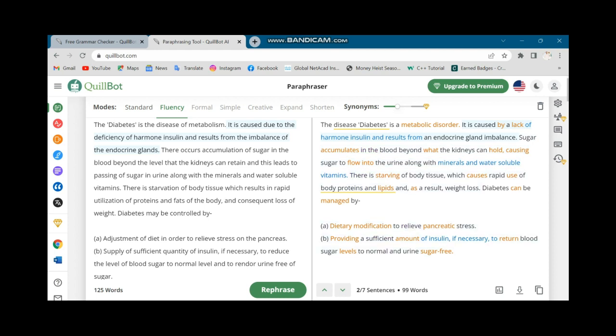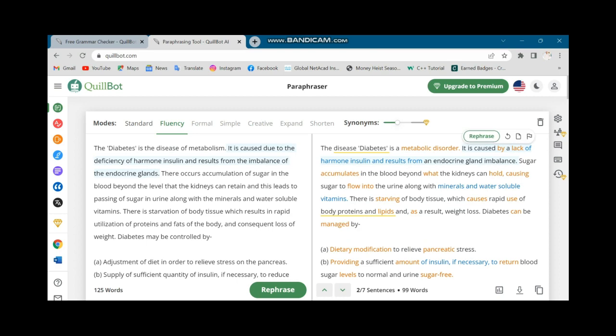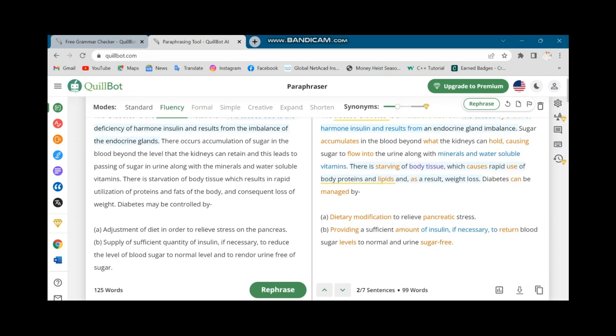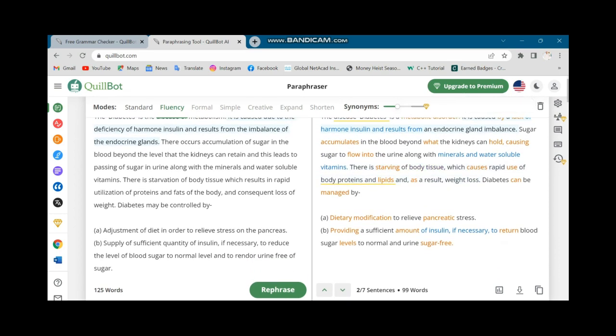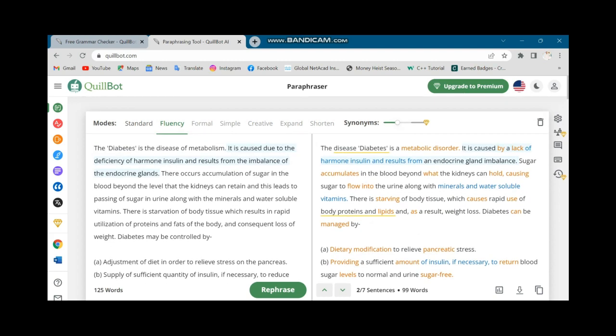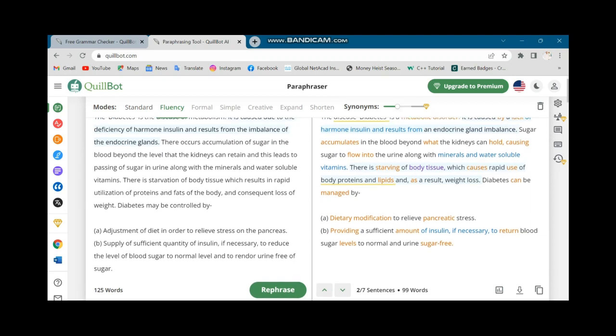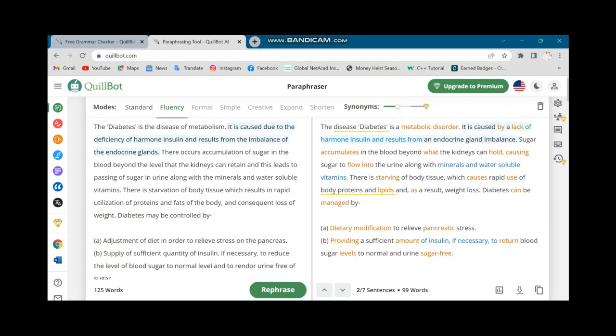Now we can see that there is nothing matched here, and that's how we can skip the plagiarism in our words. This AI tool helps you to remove the plagiarism from your text. Even the browser cannot detect that the paragraph is QuillBotted or paraphrased. That's the power of this AI tool.